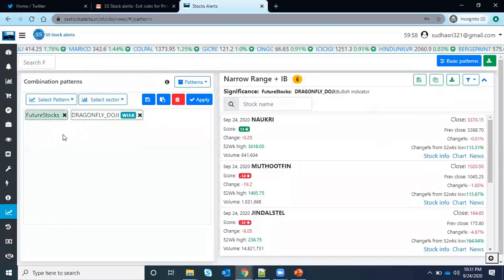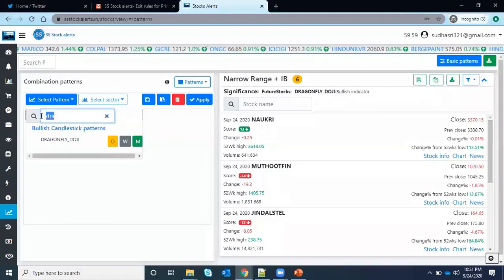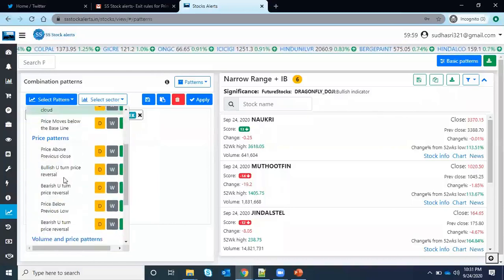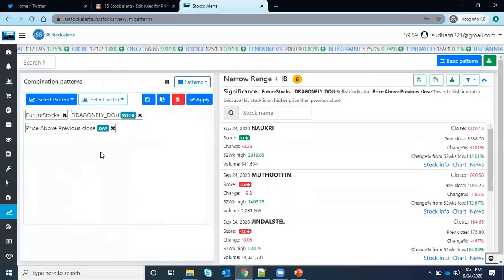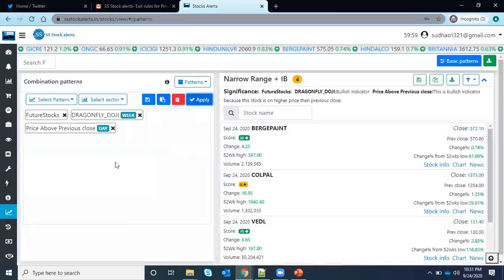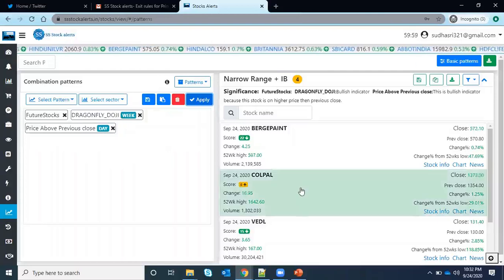And if you want to mix in another thing, there is the price which is higher than yesterday's price. If you select price above the previous close on daily, just apply it and you can get the results. Here the thing is, you can mix your own patterns and your own indicators with the AND condition, and you will get the final results.